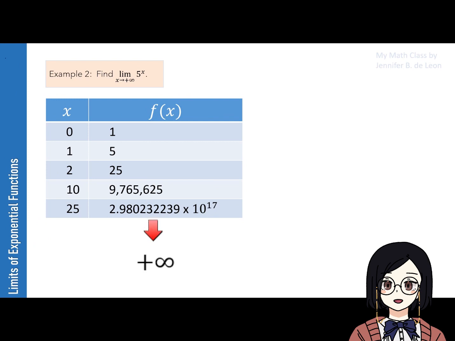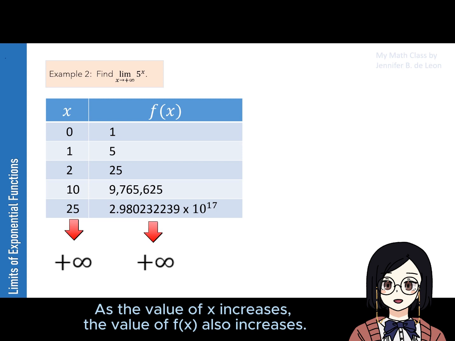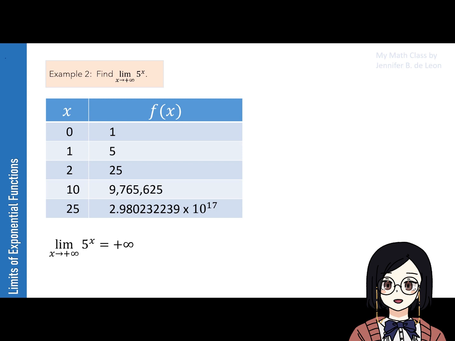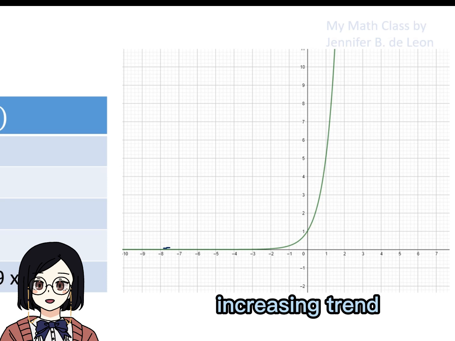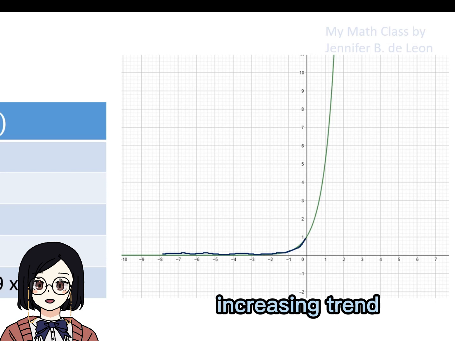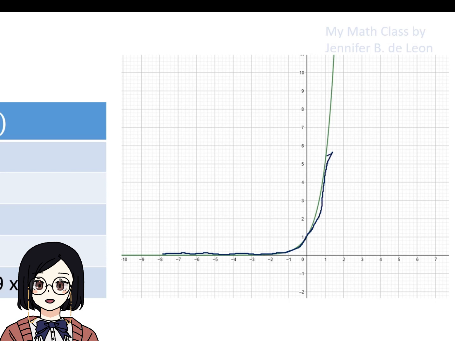Looking at the table of values, we can see that the number becomes bigger as the value of x also becomes bigger. In this case, we can say that the limit of 5 raised to x as x approaches positive infinity is positive infinity. Let's verify the answer using the graph of the given function. We can see that as the value of x increases, the function also increases without bound.